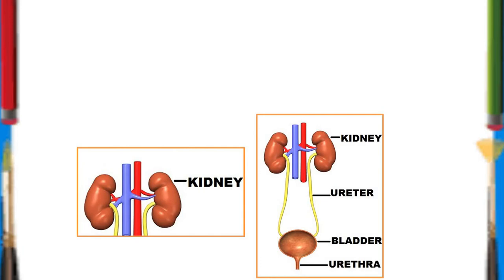See, this is the picture of the kidney. Actually I should say two kidneys. One kidney is on the left side and the second kidney is on the right side. The work of the kidney is very specific because it filters the blood and forms the urine.